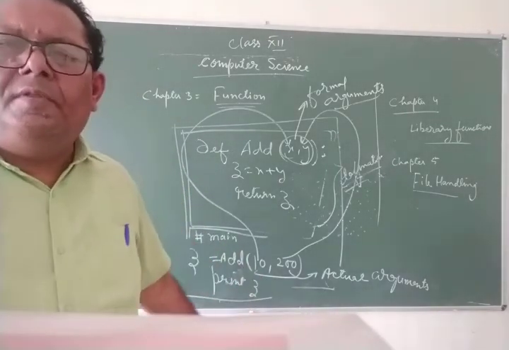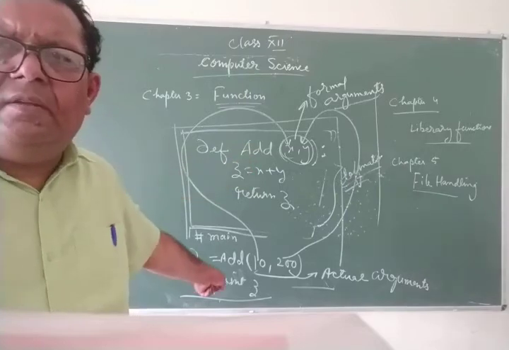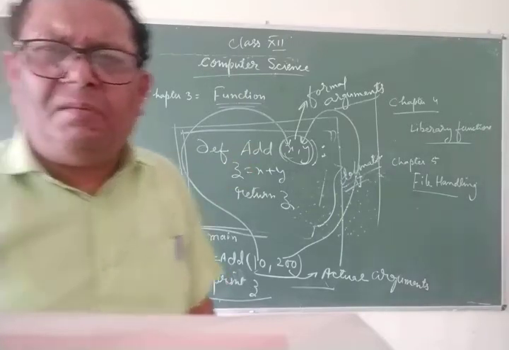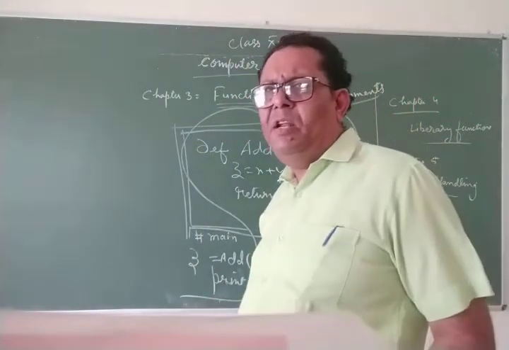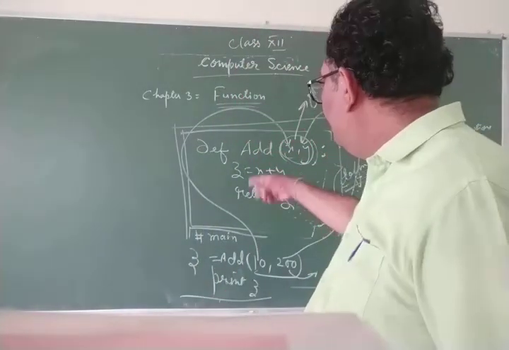This is how the function add has returned the value back to the function main. Now the function main has stored the value in the variable Z, and the value of Z will be printed out. So here we'll get the result now. This is how the value is returned.